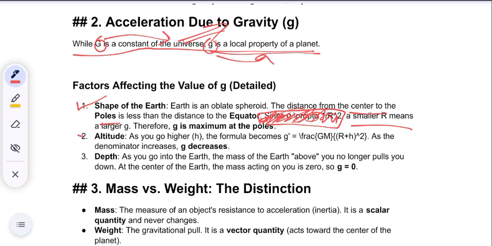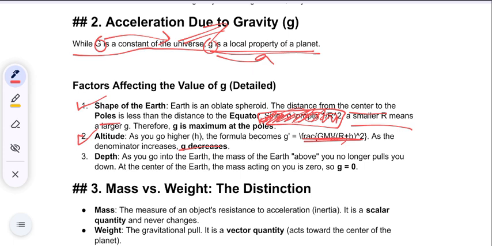Now, altitude, as you go higher, the formula becomes, formula you need not learn, it is not in the syllabus. As the denominator increases, g decreases. As you go downwards, gravity increases.